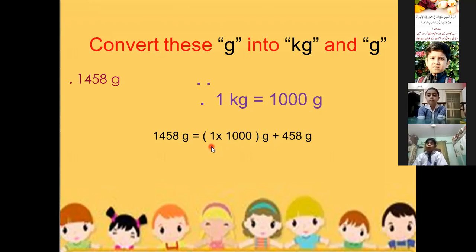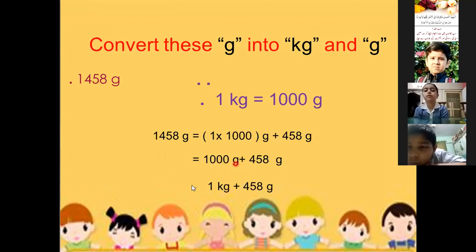So what answer will we get? 1000 gram plus 458 gram. Now the answer we get is in gram. Now we can convert 1000 gram into kg easily because 1000 gram is equal to 1 kg. So in place of 1000 gram we write here 1 kg.